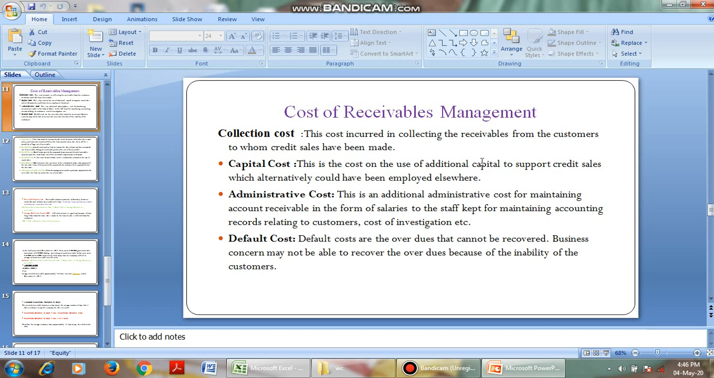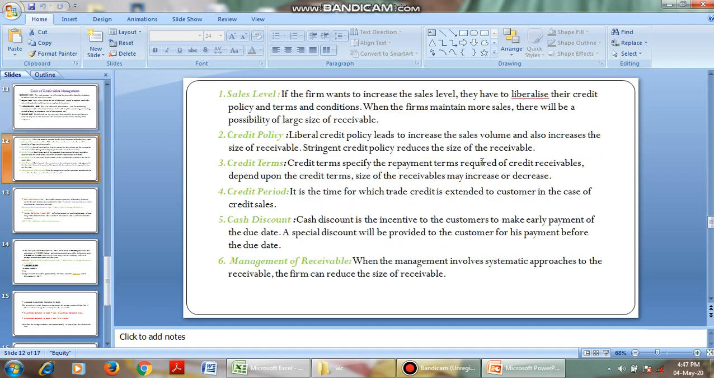Next, coming to default costs. Default costs are the overdue amounts that cannot be recovered. That is bad debts. This also comes under the cost of receivables management.